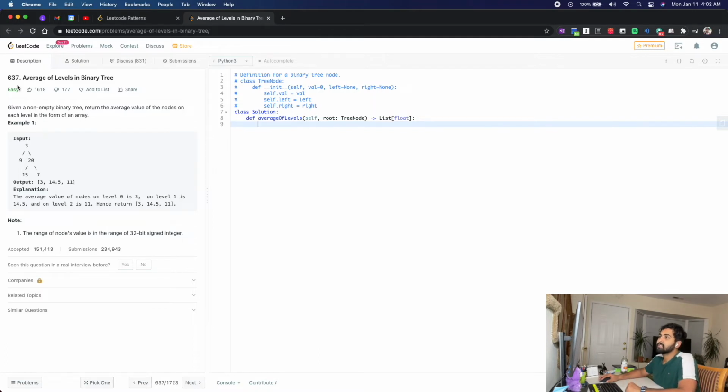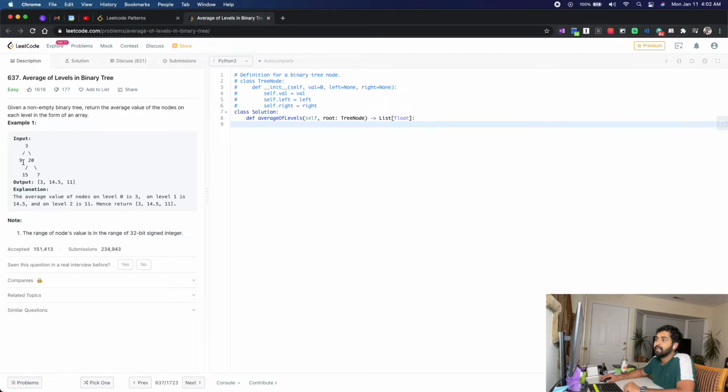So the question says, average of levels in a binary tree. So again, this is similar to a level order traversal. You have a binary tree and you have levels, and you're supposed to return the average of each level. So for the first row, the only number is 3, so the average is 3. For the second level, the average is 20 plus 9 by 2, that will be 30 by 2, 14.5. Yeah, right here. Sorry, 14.5. And for the third level, it's 15 plus 7, which is 22, divided by 2, which is 11.